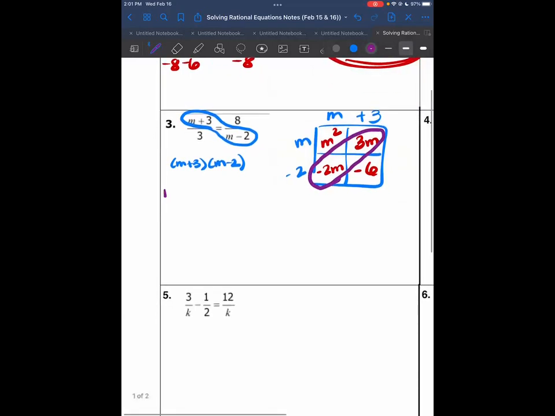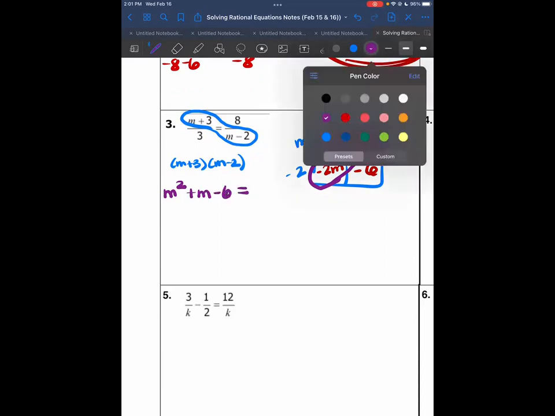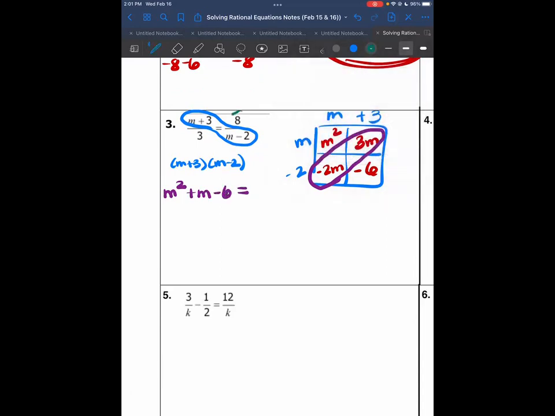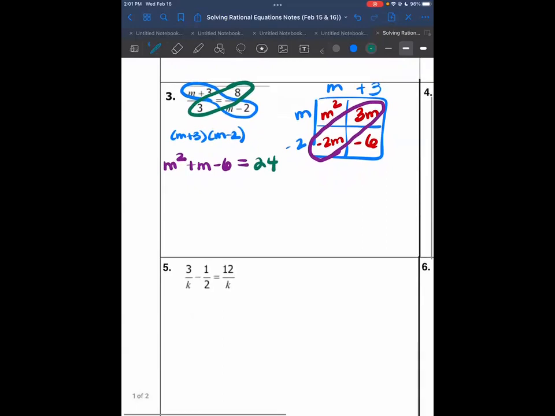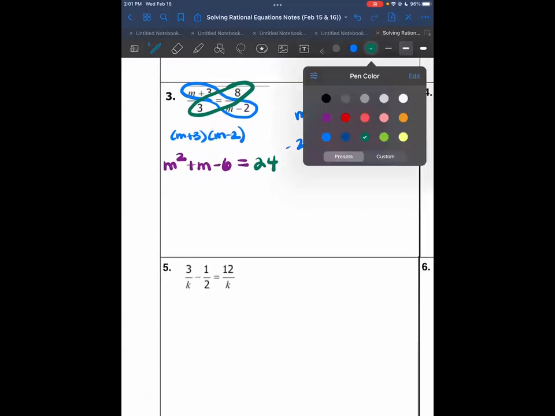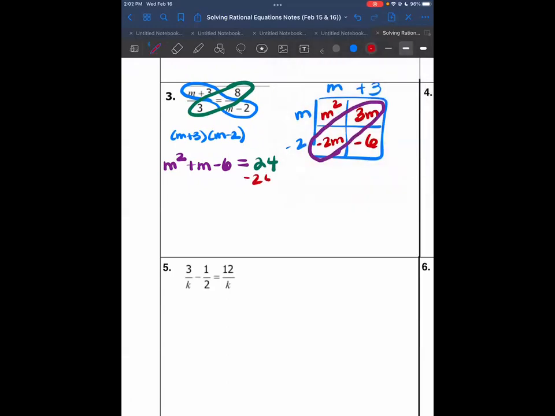So we can write m squared, negative 2m plus 3m is positive 1m, minus 6. Put your equal sign, and then you're going to do the other direction, which is 3 times 8, so 24. Before you do X method, make sure you have a 0 on one of your two sides, so here you want to move the 24.